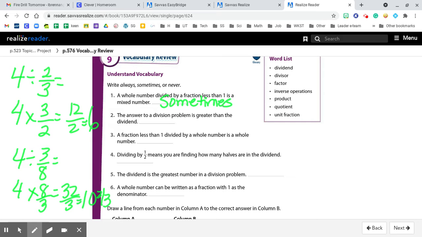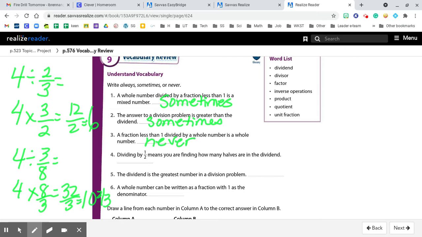The answer to a division problem is greater than the dividend. Sometimes. The answer to a division problem is greater than the dividend. So sometimes that happens. Not always. Sometimes. A fraction less than 1 divided by a whole number is a whole number. No. Never going to get that.